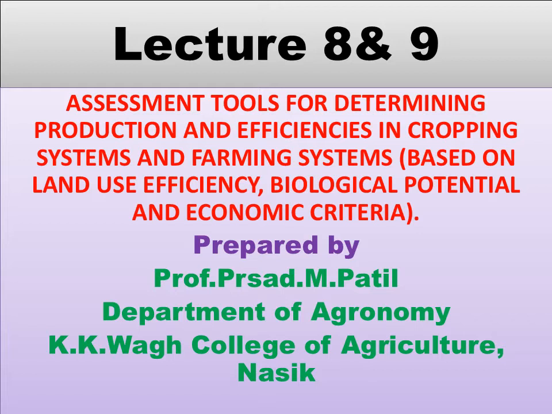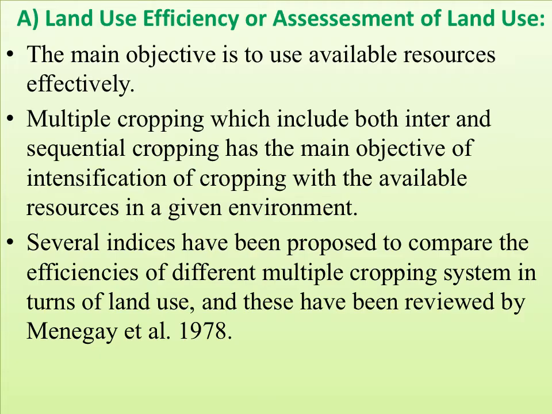Today we discuss the assessment of tools for determining production and efficiencies in cropping system and farming system, based on land use efficiency, biological potential, and economic criteria. Land use efficiency, or assessment of land use: the main objective is to use available resources effectively.